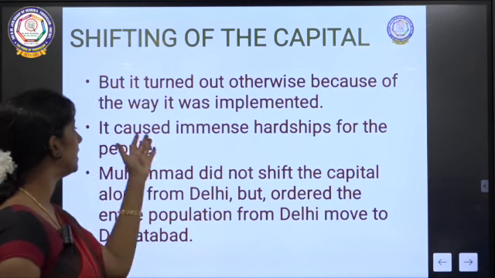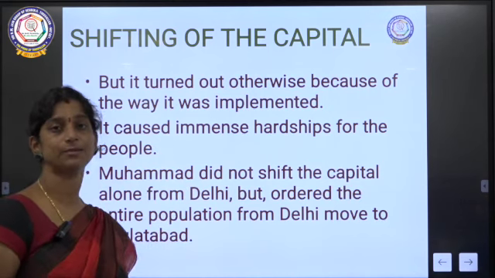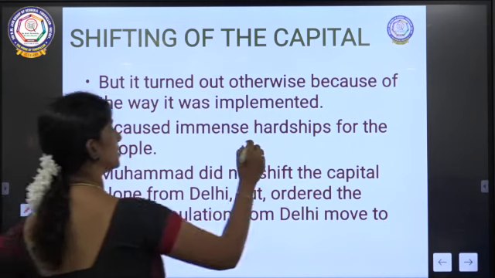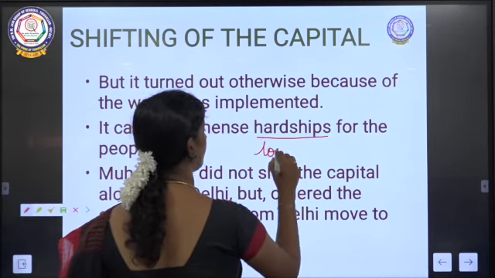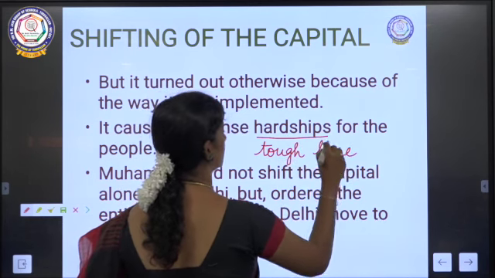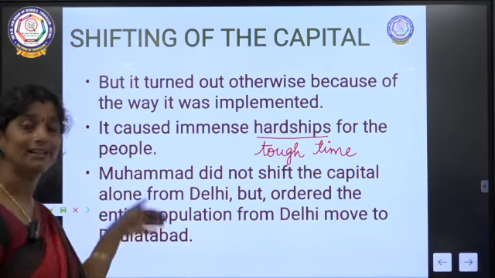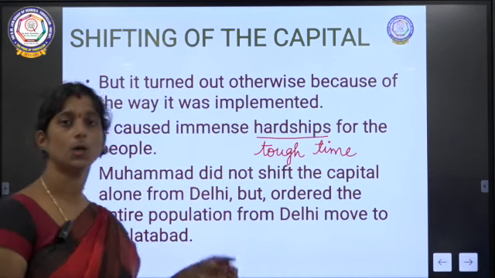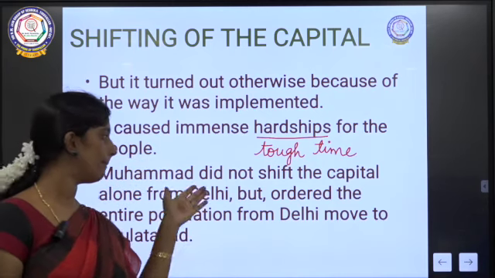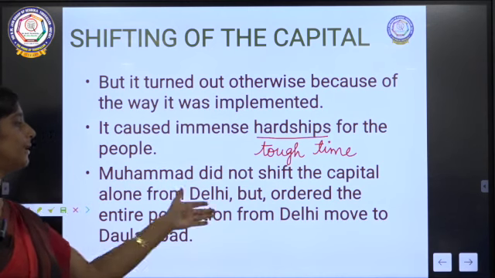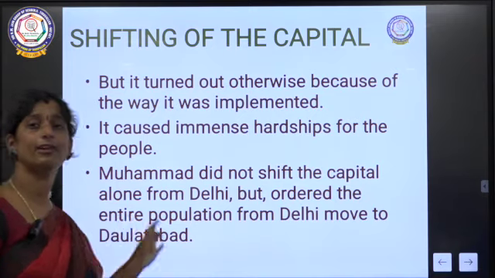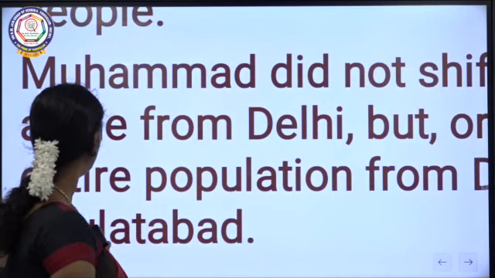Here you can see it caused immense hardships for the people. The time turned out to be tough for everyone. Hardships is nothing but tough time. So why did that turn out to be tough for everyone? Because Muhammad did not shift the capital alone from Delhi, but ordered the entire population of Delhi to move to Daulatabad. So he wanted each and everyone from Delhi to move to Daulatabad.